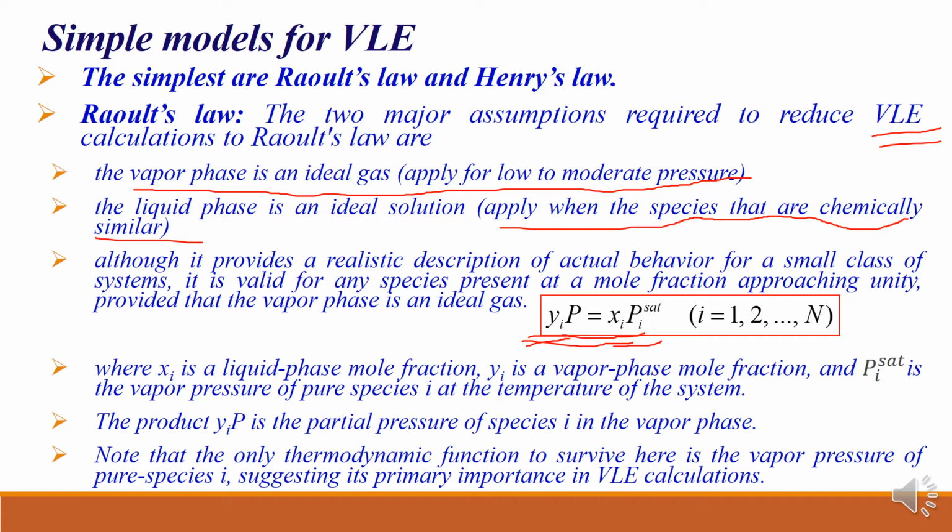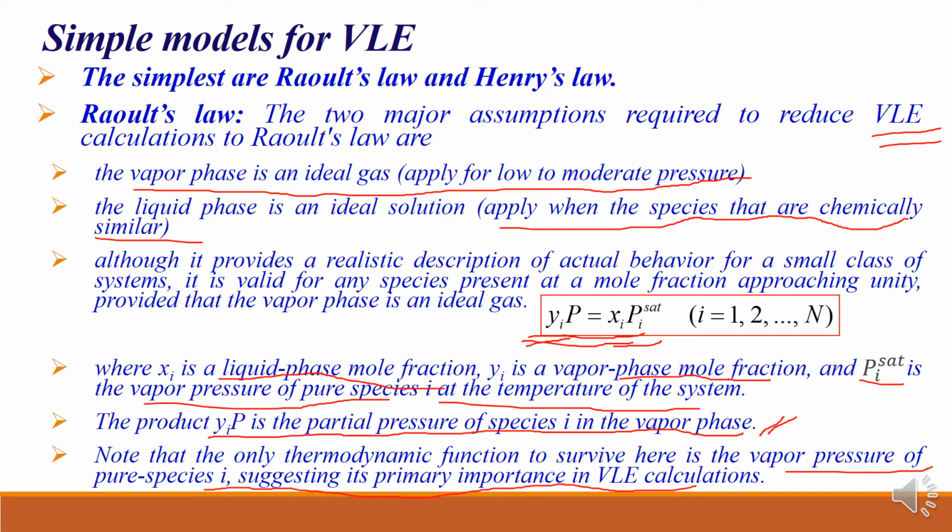So here, as we have defined, xi is the liquid phase mole fraction, yi is the vapor phase mole fraction, and Pi saturated is the vapor pressure of your species i at the temperature of the system, right? So the product yi P is the partial pressure of the species in the vapor phase. Remember, the partial pressure term is always for the vapor phase, right? And then there is the vapor pressure of pure species i, that is Pi saturated.